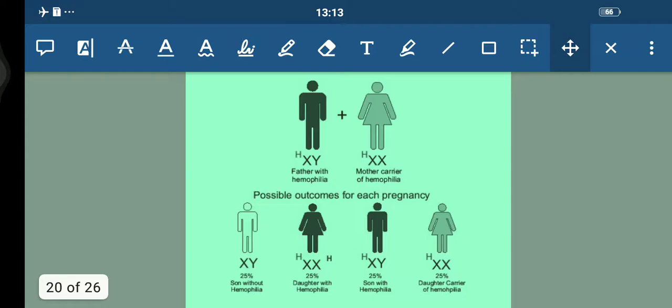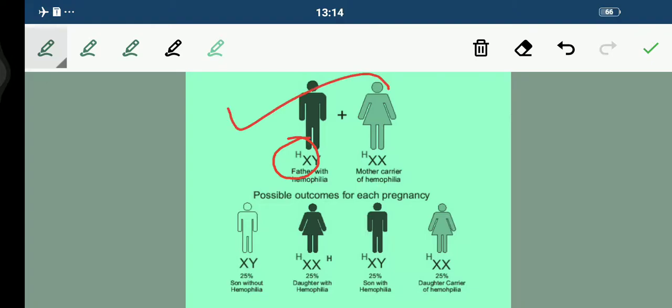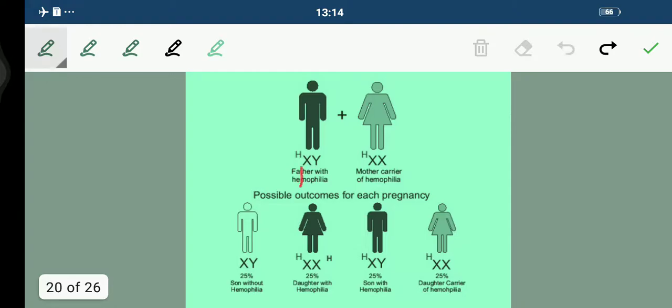Now students, look here, father with hemophilia. You can see here the father is having XH, so father with hemophilia, and the mother is the carrier for hemophilia. So you can see XH. At that time the possible outcomes are like this. If you make the cross, how will you be making the cross, students? Look here. See, if this XH gets fused with this XH, fine, you can see here XH is formed.